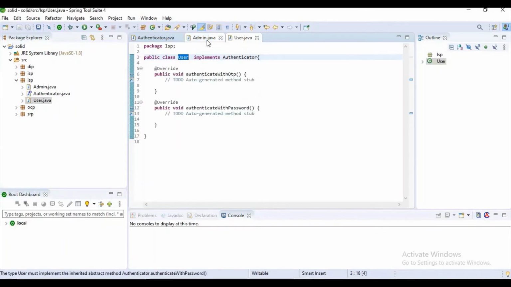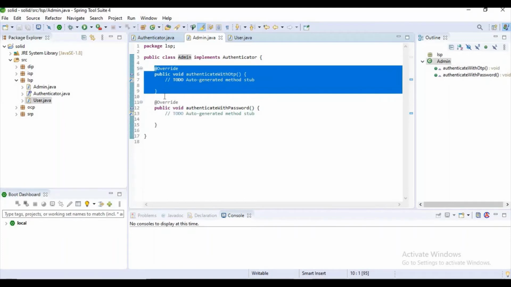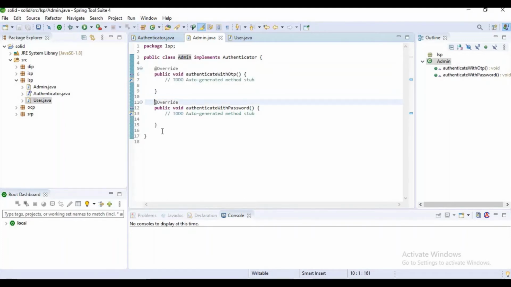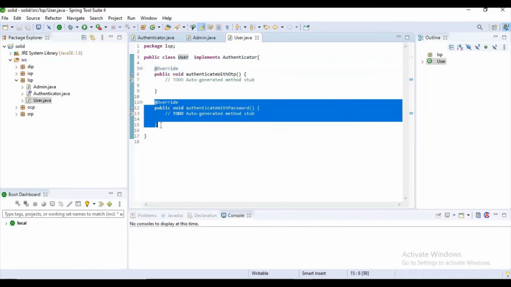If you observe, guys, this admin needs only the authenticate by OTP method, as he only needs to log in with OTP, which means he cannot log in with the username and password. He can log in with OTP only, and the user doesn't need this authenticate with OTP method because he only has the option to log in with the username and password.